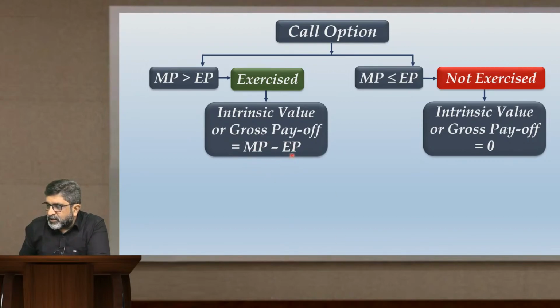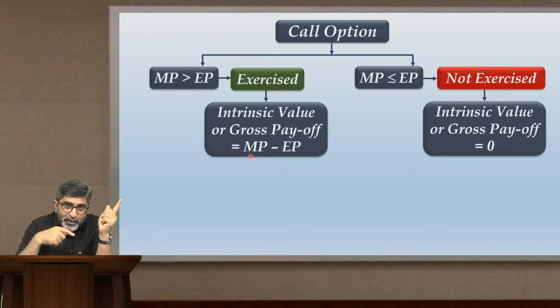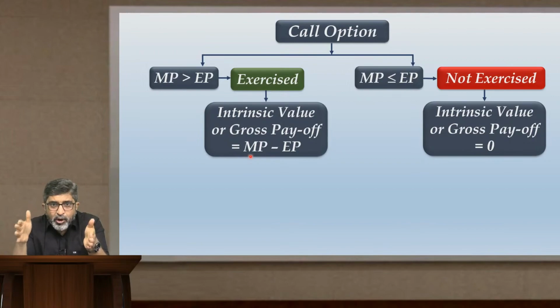Look at this. The worth of the option is MP minus EP. First, logically understand that we are talking about a call option, where a call option indicates the right to buy. So if you take that example that I gave you some time back, I have a call option that conveys a right to me to buy an equity share at 380.